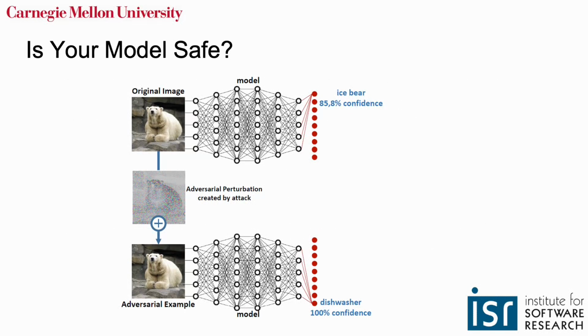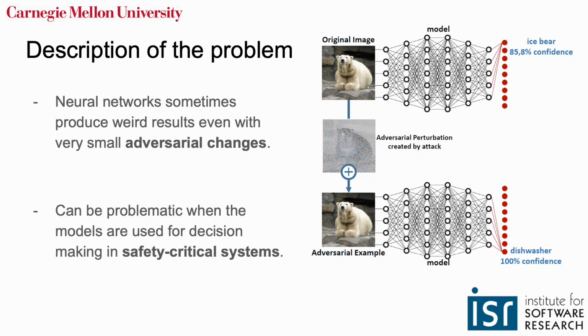So, how robust is your model against perturbed input? In this image, with very small adversarial change, the model came to be foolish. Neural networks sometimes produce weird results, even with very small adversarial changes. This non-robust behavior of neural networks can be problematic when the models are used for decision-making in safety-critical systems such as autonomous driving and medical diagnostic systems.